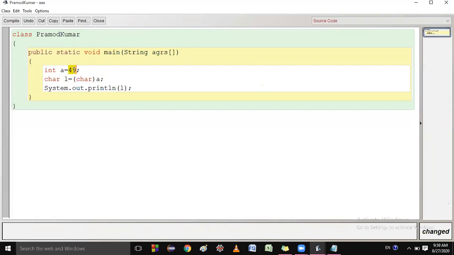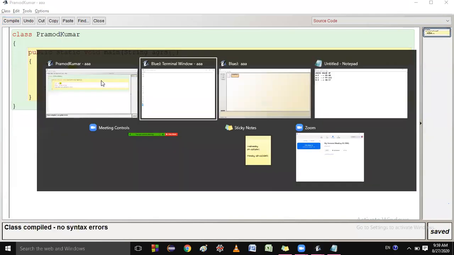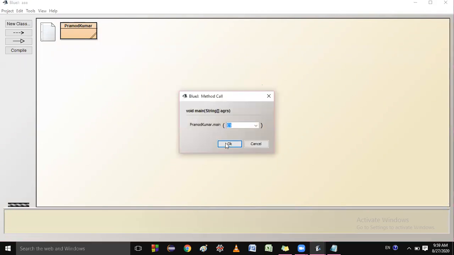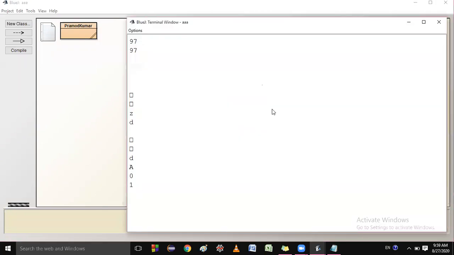Students, tell me. 1. Very nice, because 49 is reserved for 1. Just see the answer, 1. I think right now your concept is clear.